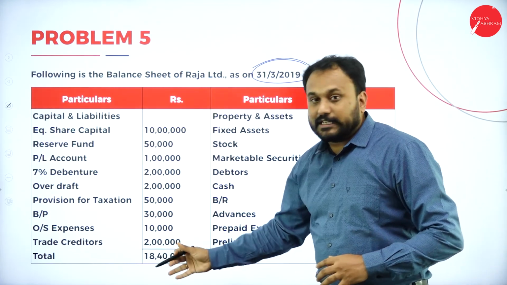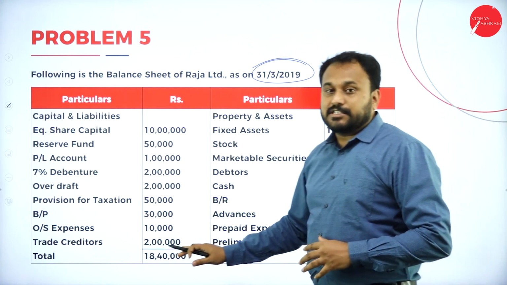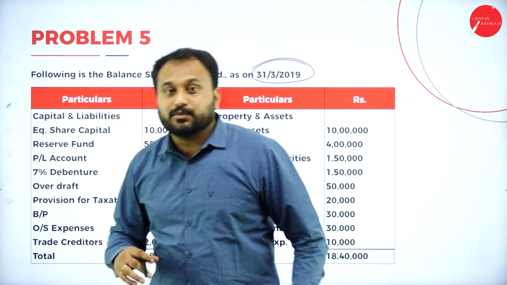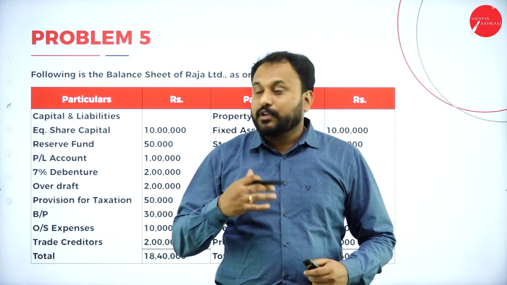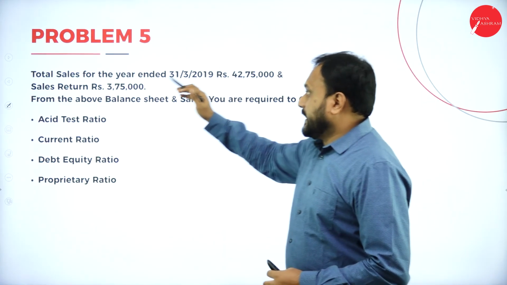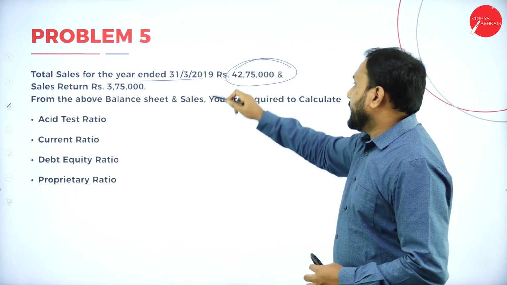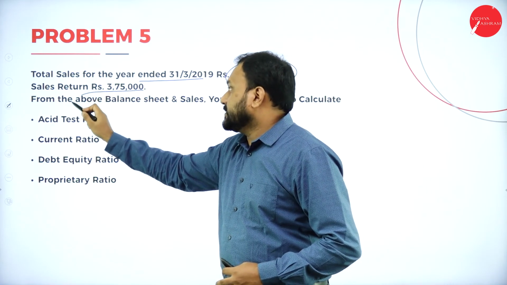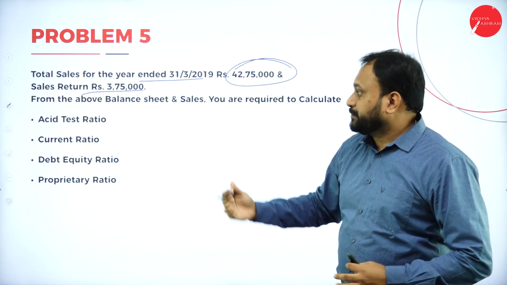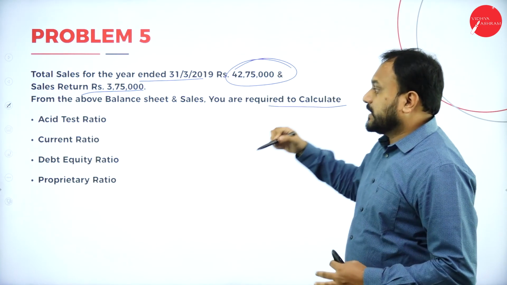Now, if you go with it, I told you, don't see what is there in the balance sheet. Just understand the question, what is it that they're asking you. So total sales, again they have given, the sales for the year ended 31/3/2019 is 42,75,000 and sales return is 3,75,000. Next, from the above balance sheet and sales you are required to calculate what?